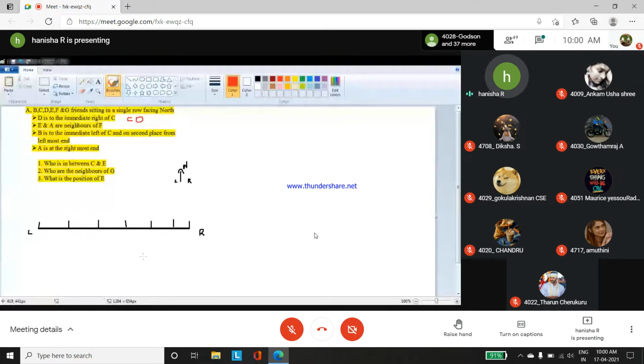So I'm writing the correct meaning of the sentence beside the clues: D is to the immediate right of C, so to the immediate right of C, I'm having D.